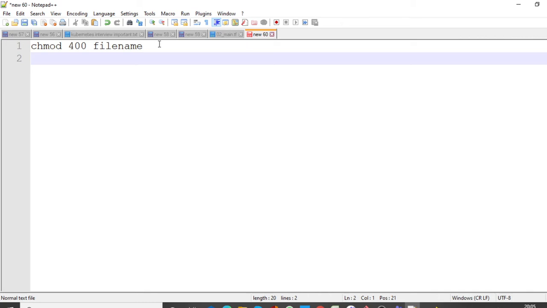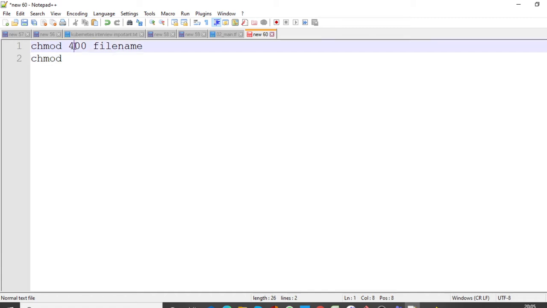Suppose the total is 7 actually. So how will you understand this? Total permission is 7. Here 400 means what? The first one is for user, the second one is for group, and the third one is for other.